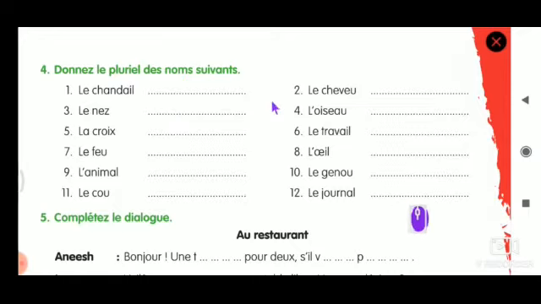L'oiseau, EAU. Do you remember this? Rule number 4 or 5, I think. So whenever it is EAU, what do you have to add to make it plural? Correct, excellent. So les oiseaux: LES, and oiseau with an X. Okay, very good. La croix.